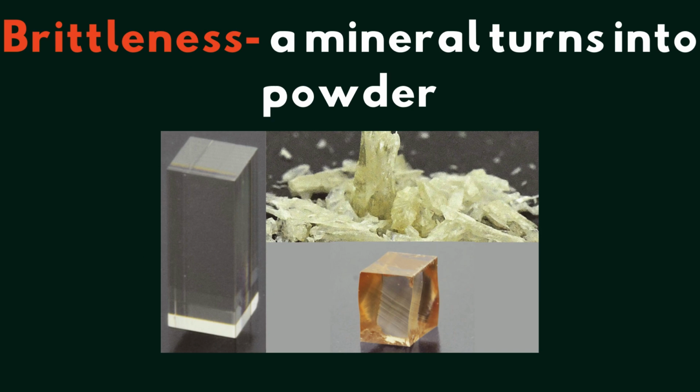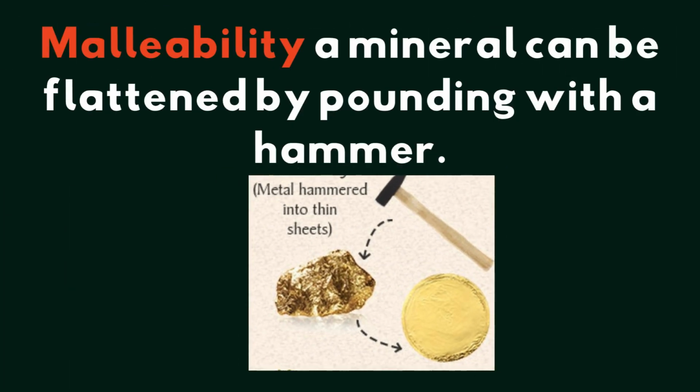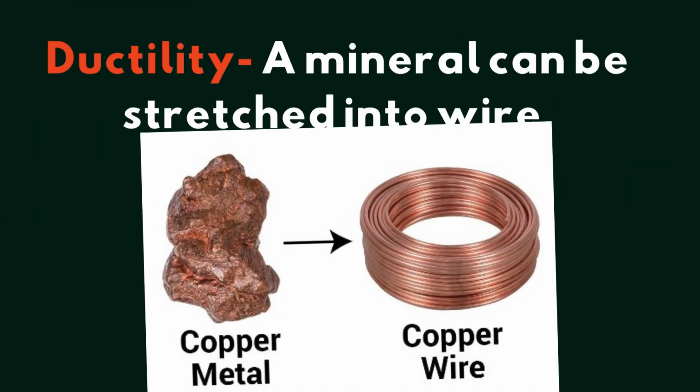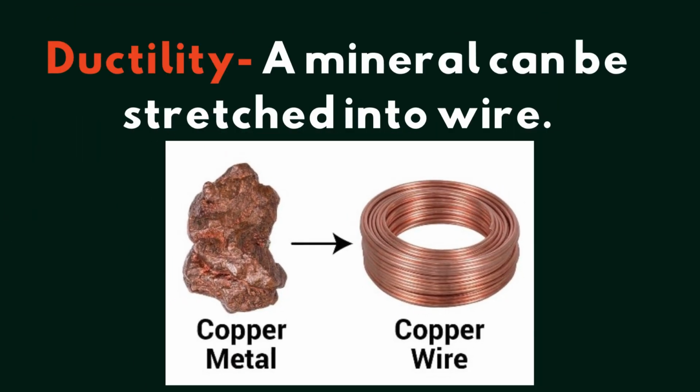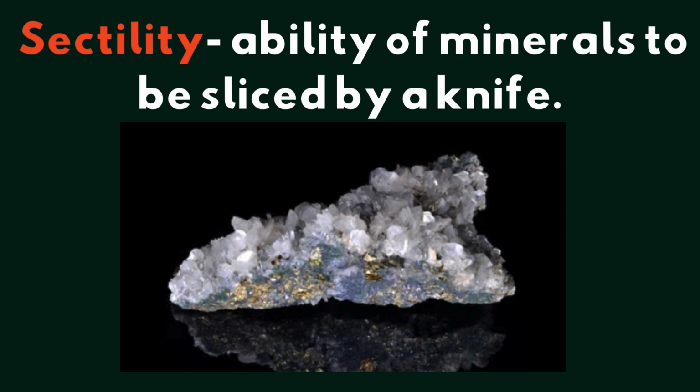A mineral turns into powder. Malleability. A mineral can be flattened by pounding with a hammer. Ductility. A mineral can be stretched into wire. And sectility. Ability of minerals to be sliced by a knife.